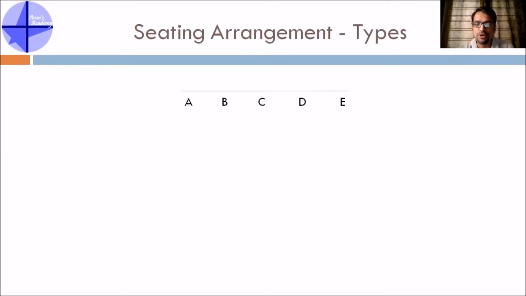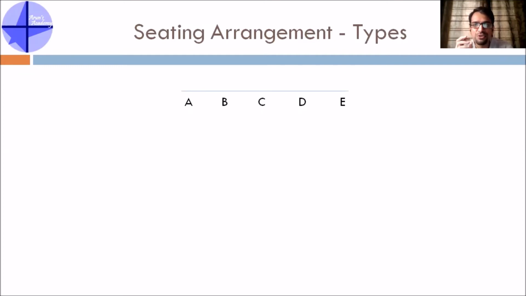This is an example of linear arrangement. A, B, C, D, E are sitting in a sequence, or sitting in a single row. Now maybe conditions can be given that A and D are sitting in the corners, C is between B and D, things like this. There is some information in seating arrangement problems which is direct information. If I say that A is sitting at the leftmost corner, it is direct information. You can start arranging by that.